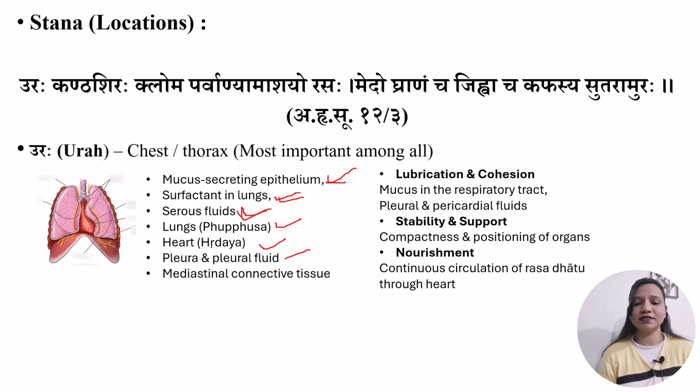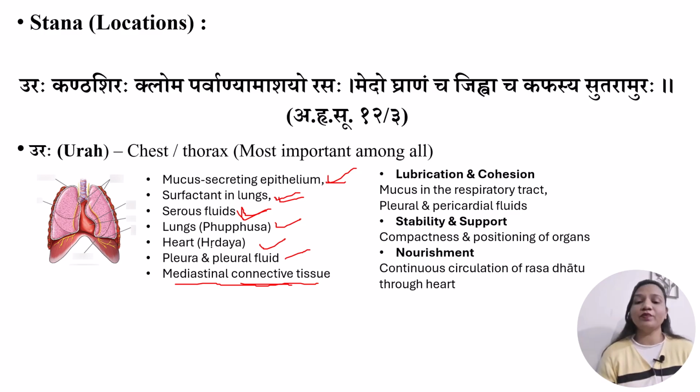Next one is mediastinal connective tissue. These tissues are rich in Jala and Prithvi Mahabhut. We have already discussed in the previous lecture that Kapha Dosh's Panchamahabhutic constitution includes Jala and Prithvi Mahabhut, and these connective tissues are rich in them. By this logic, we can understand why the thoracic cavity is considered the location of Kapha Dosh.